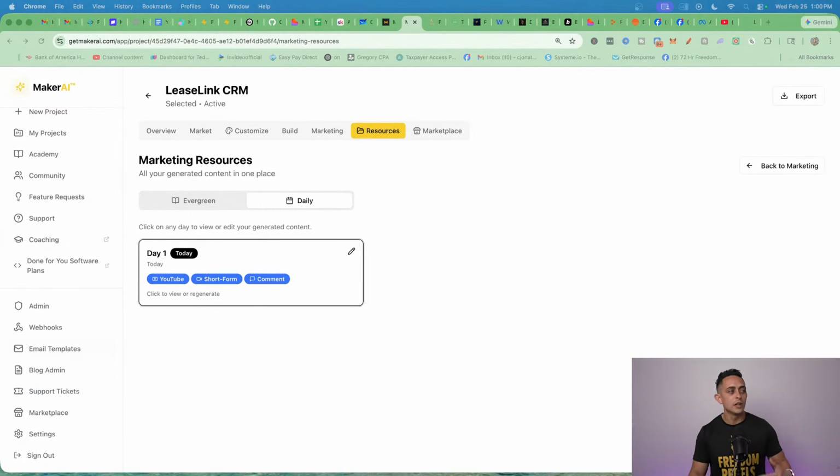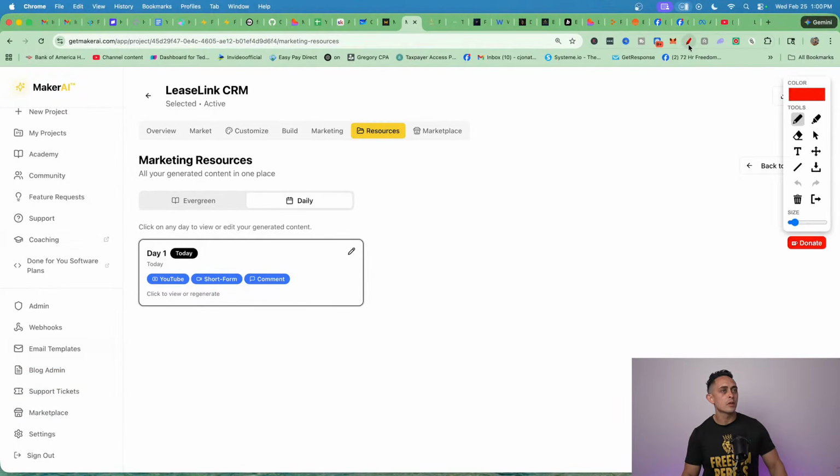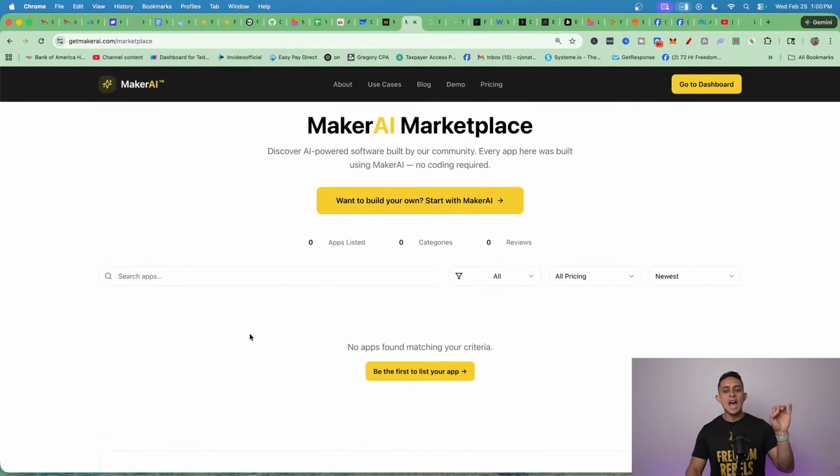You won't be able to see it yet because it's not available, but you're going to be able to add your software to the marketplace and get customers and affiliates, get people to buy your software. This is ready to launch in the next couple days to the next few weeks.